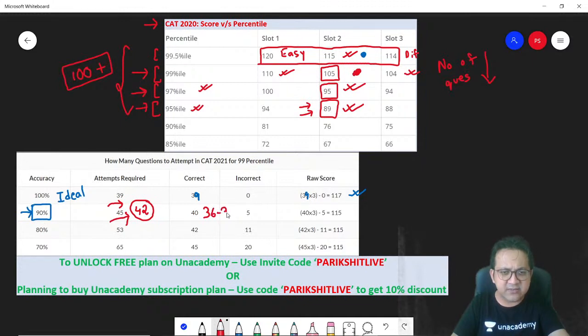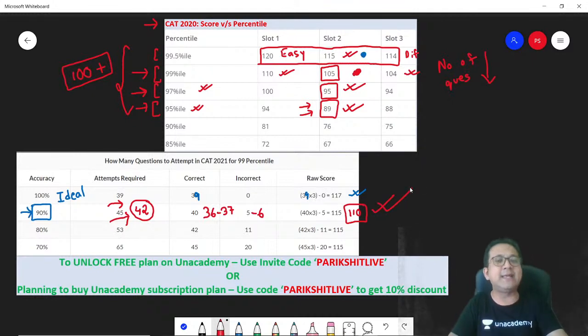Around 36, 37 correct, and you get around 5 to 6 incorrect. You should count that as well. You never assume 100% accuracy. 5 to 6, let's say, would be incorrect. You would end up around 110 marks, approximately 110. And if you can get that 110, this would be more than 99 percentile.